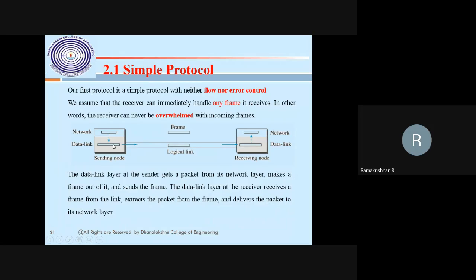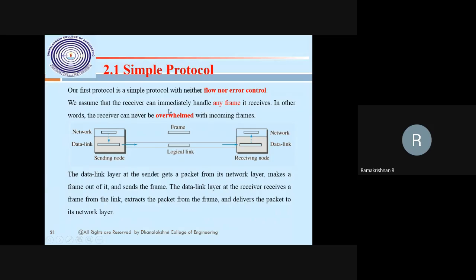So the sender is sending the data, the producer is producing at a higher rate, the consumer is receiving at a lower rate, then what will the simple protocol do? There is no bucket or no memory or whatever it is. How much I can possibly receive, that much they receive. If it is not possible to receive it, in the simple protocol the packet will be discarded. That's what the simple protocol does.